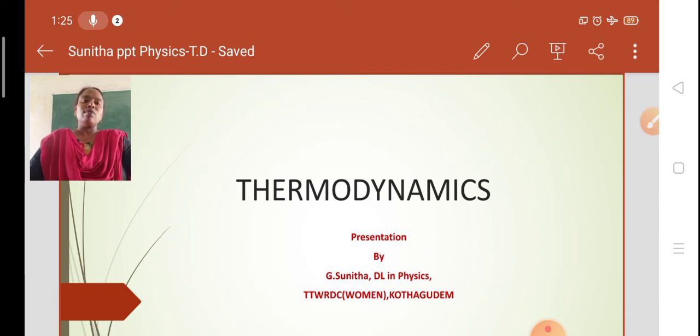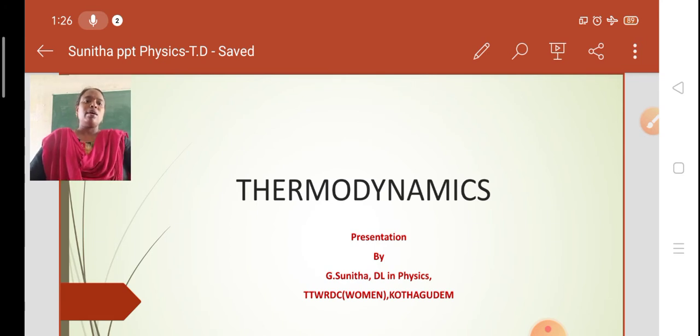Generally, the study of thermodynamics is divided broadly into two parts. The first part deals with the relationship between the different types of energy, which is based on the first law of thermodynamics. The second part deals with the direction in which these phenomena happen, which is based on the second law of thermodynamics. In this class, we are going to deal with all the laws of thermodynamics, especially the zeroth law, the first law, and the second law.